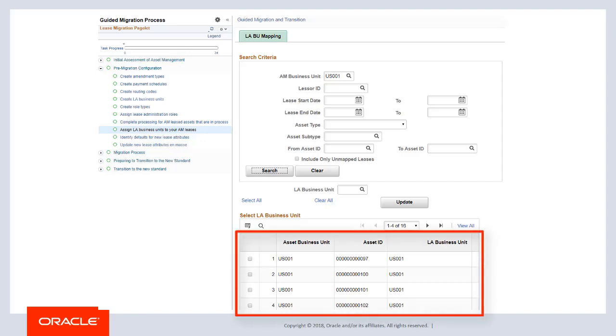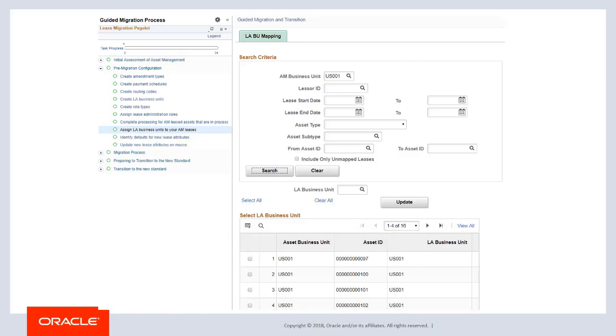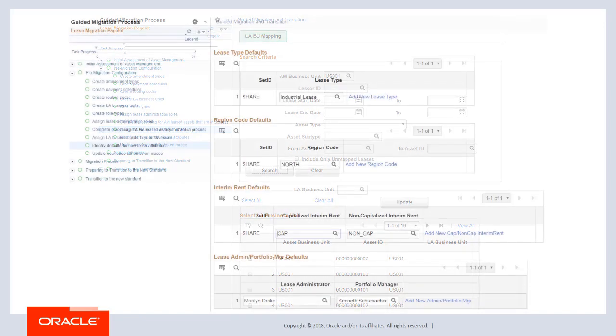In this example, AAM Business Unit US 001 was mapped to only one LA Business Unit, US 001, so the column is read-only. The LA Business Unit field will have a prompt that you must complete if your AAM Business Unit is mapped to multiple LA Business Units.